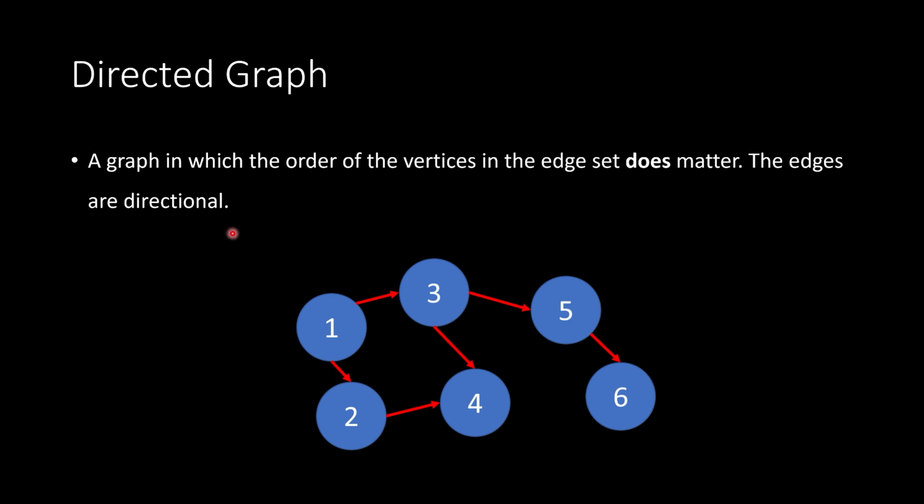All right, moving on, we have a directed graph. Now, this is a graph in which the order of the vertices in the edge set does matter. The edges are directional. So in this case, we have an edge from 1 to 3, and that ordering actually matters. It's not an edge from 3 to 1, it's only from 1 to 3. So if I was on 3, I cannot go back to 1. I can only go across the directed edges and go to 5 or go to 4, okay? So important to understand here the difference between directed and undirected. Typically, if you're drawing a graph, your directed graphs will just have arrows which indicate the direction of the edge.